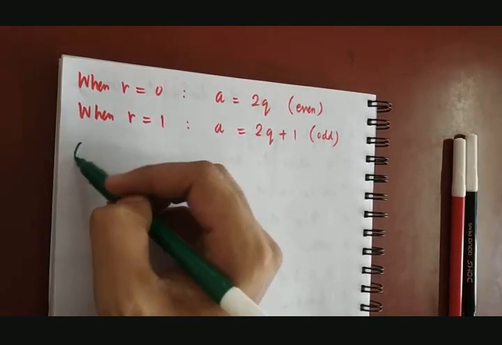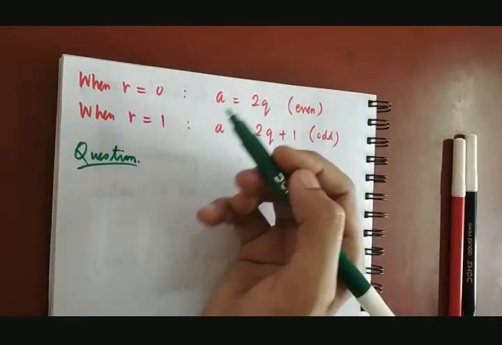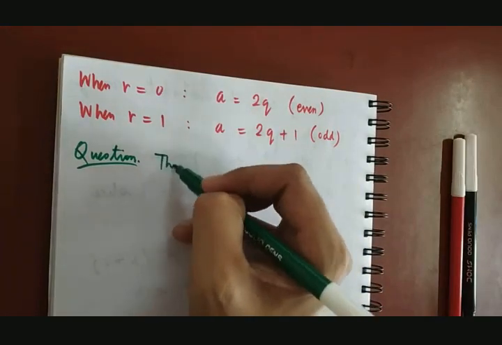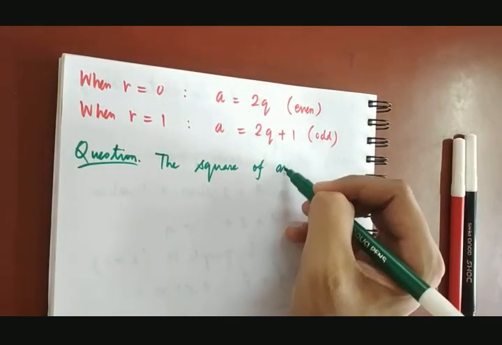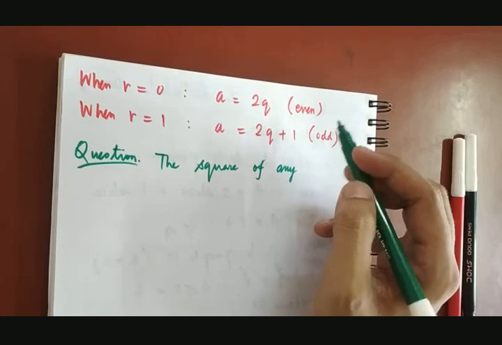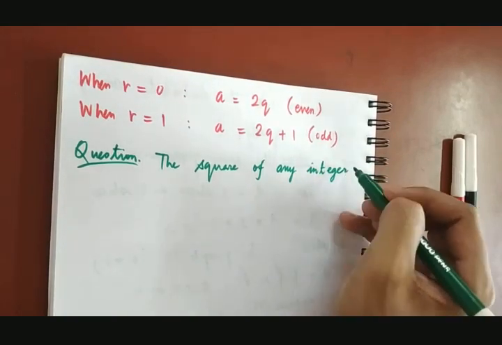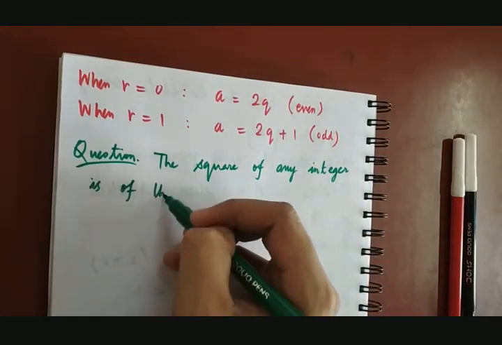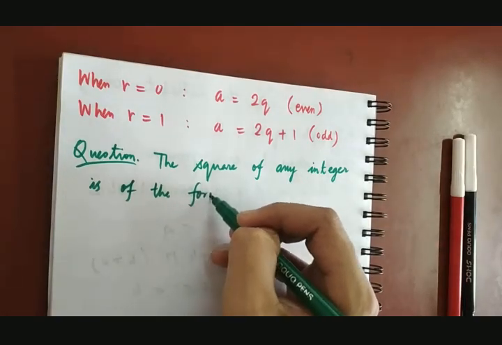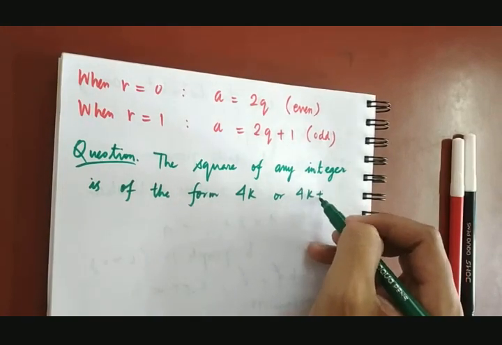Now another very interesting question is this. The square of any integer is of the form 4k or 4k plus 1.